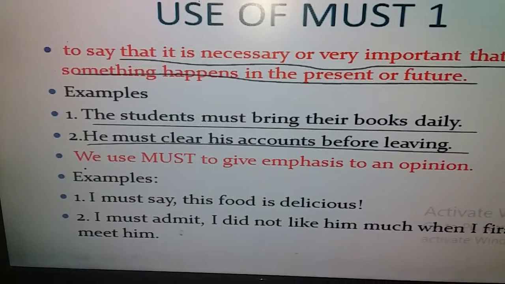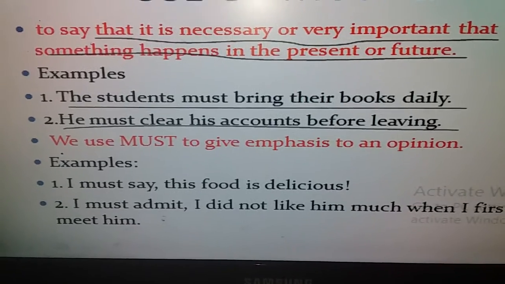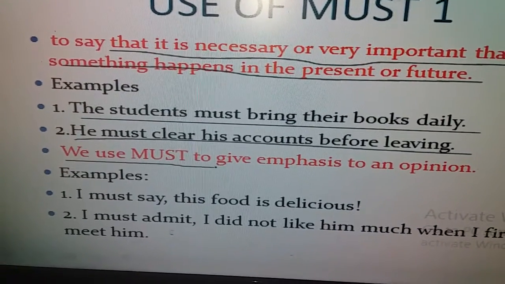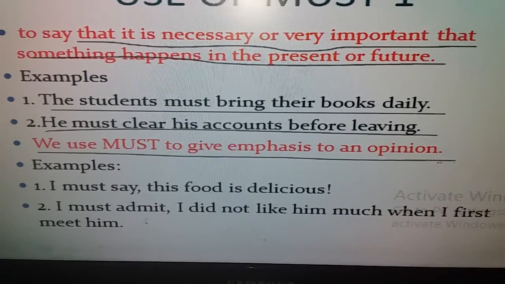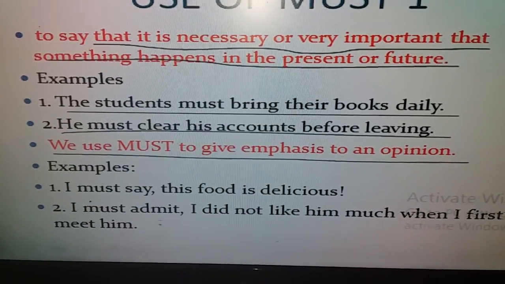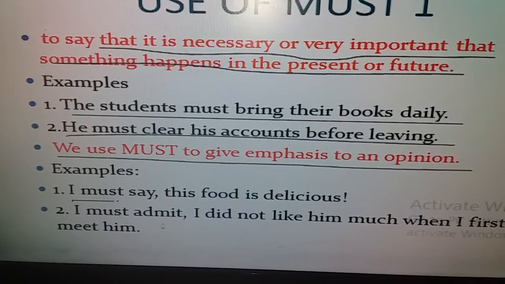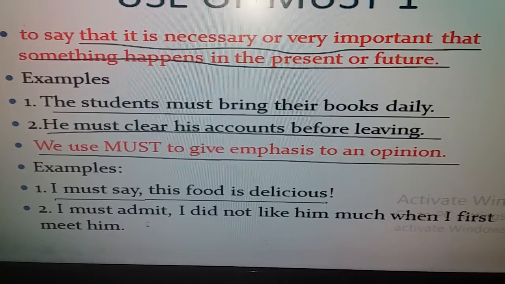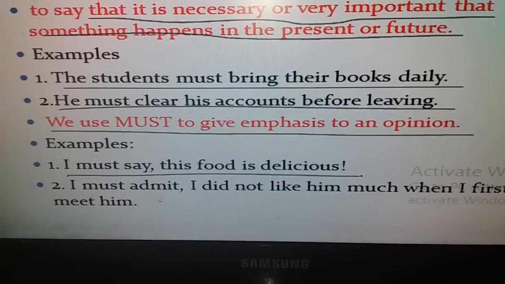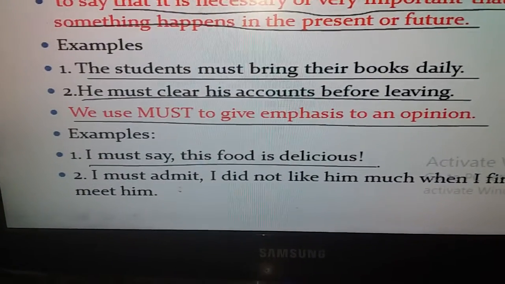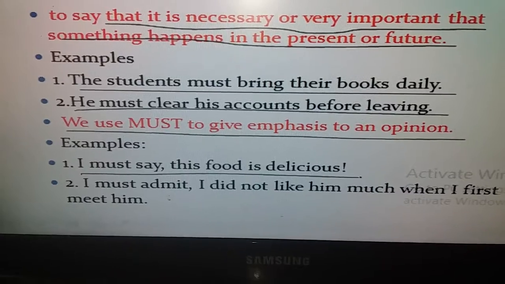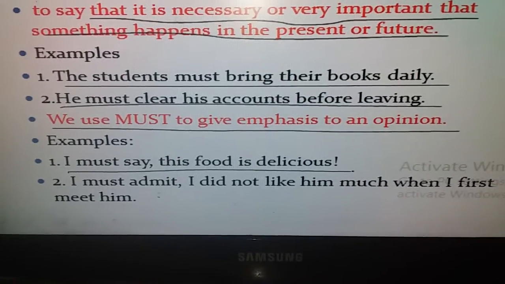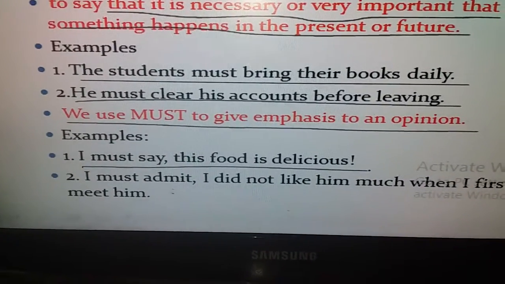Let us take another meaning of must. Here see, we use must to give emphasis to an opinion. For example, just read the first example: I must say this food is delicious. Here the speaker emphasizes his opinion that the food is delicious, so must is used here.